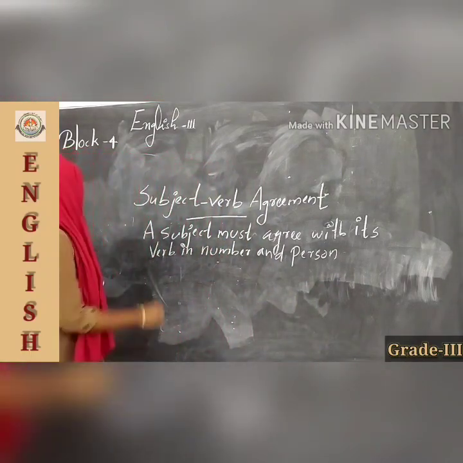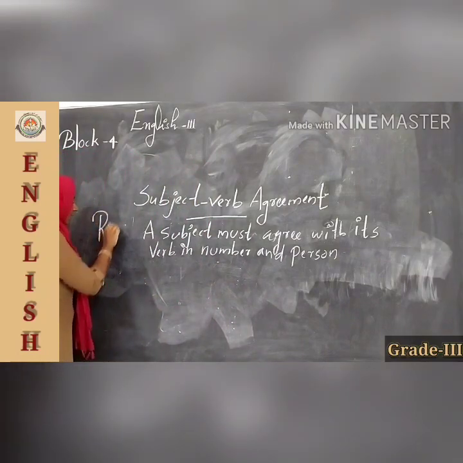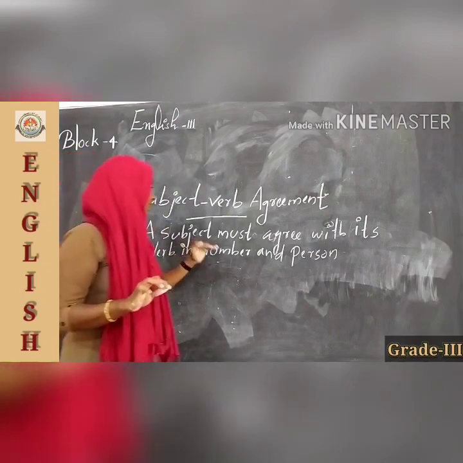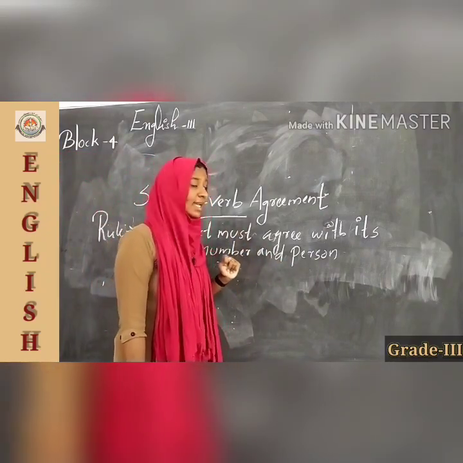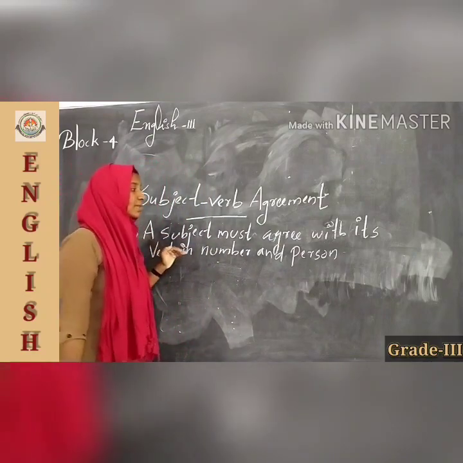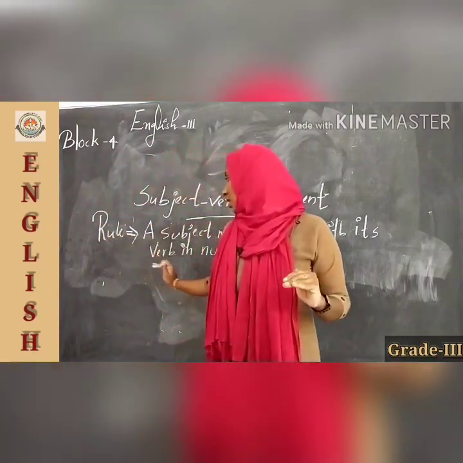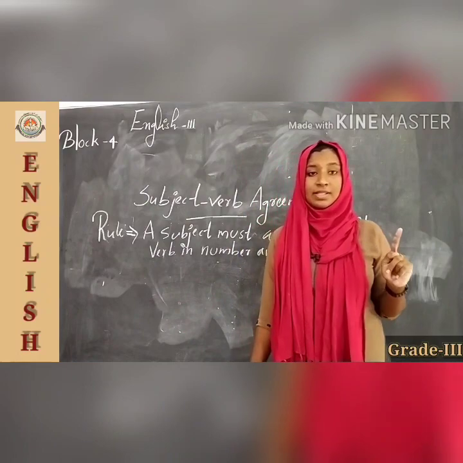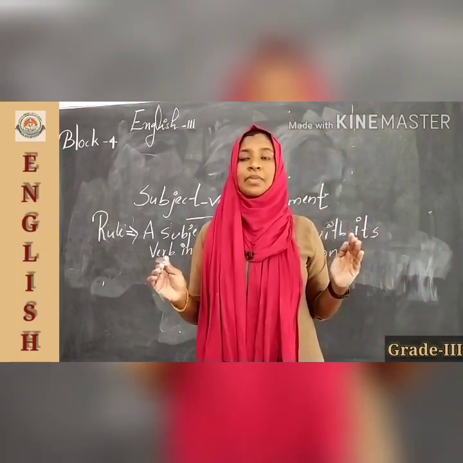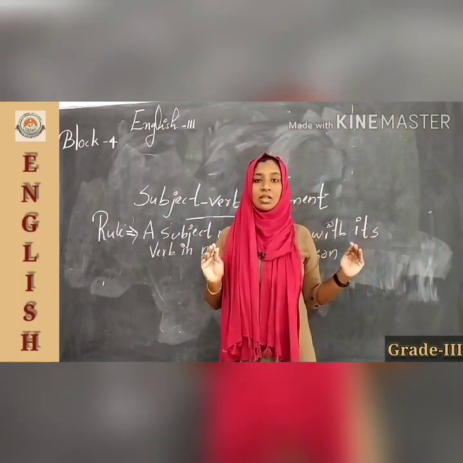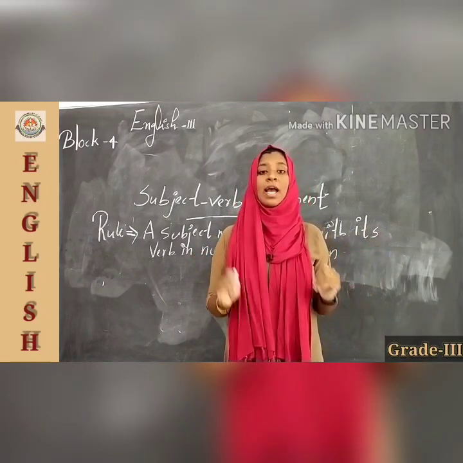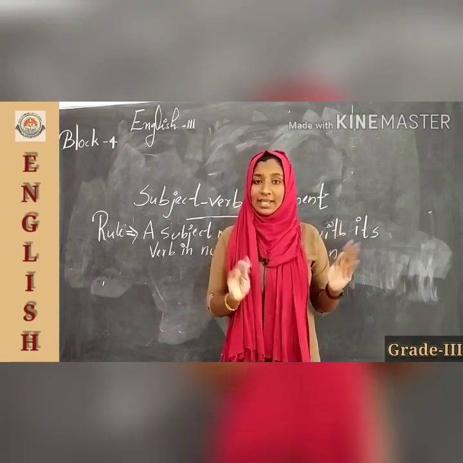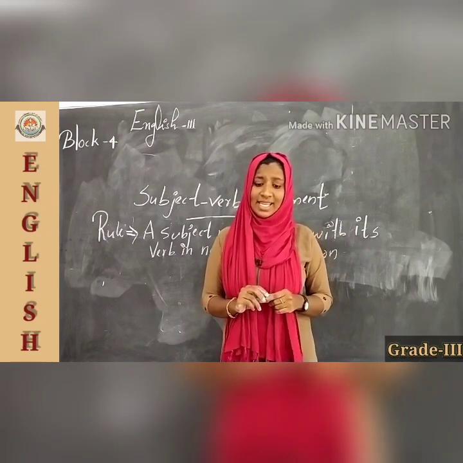So here the rule for subject verb agreement is a subject must agree with its verb in number and person. Is it clear? This is the rule. A subject must agree with its verb in number and person. For example, a singular subject takes a singular verb and a plural subject takes a plural verb. Now is it clear?